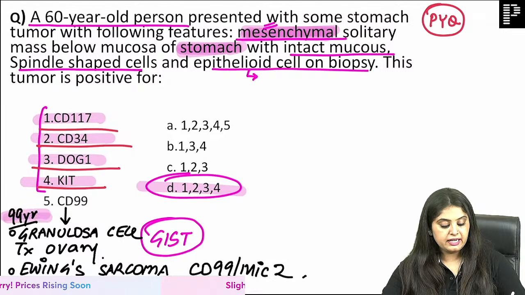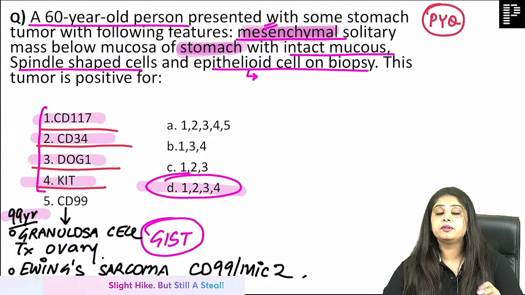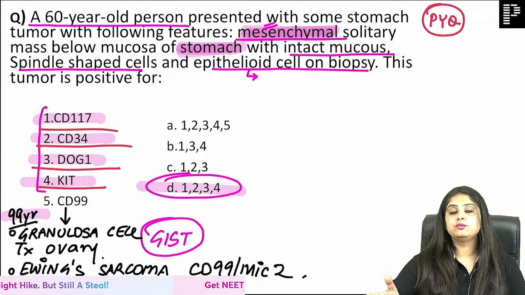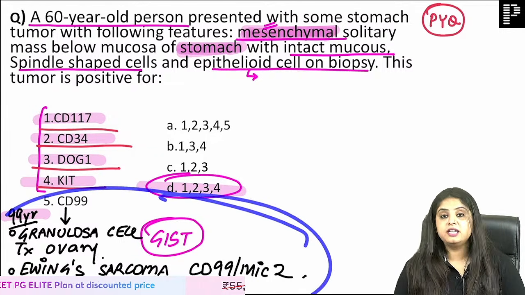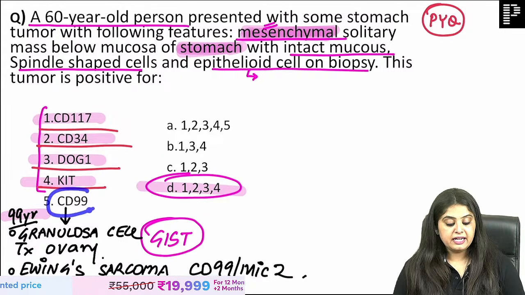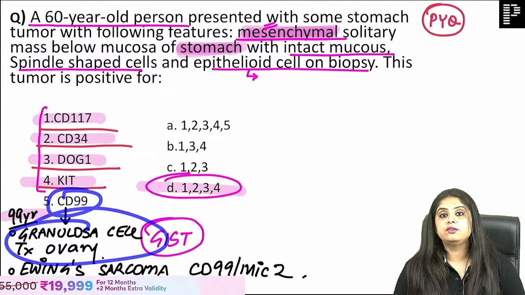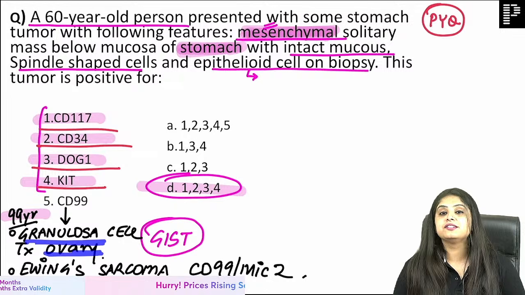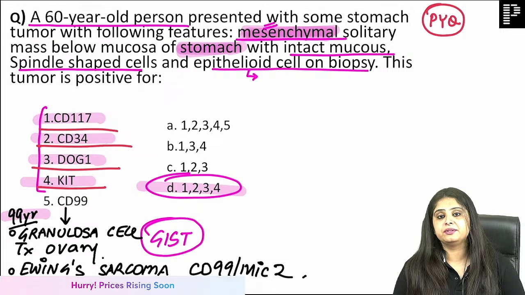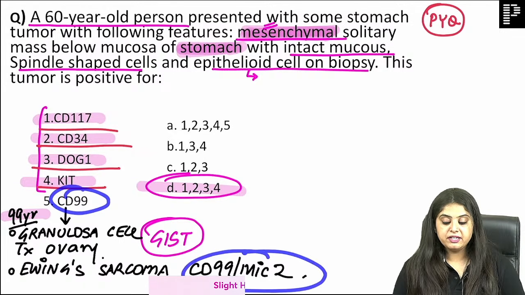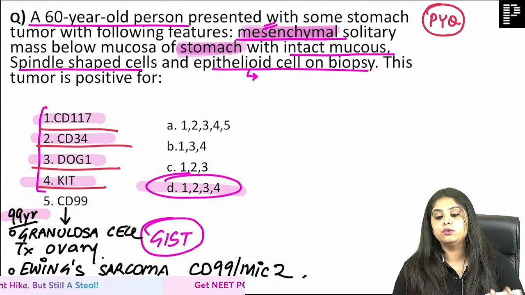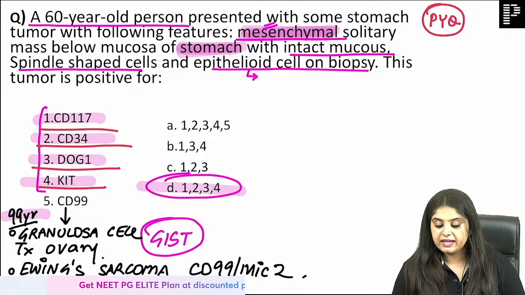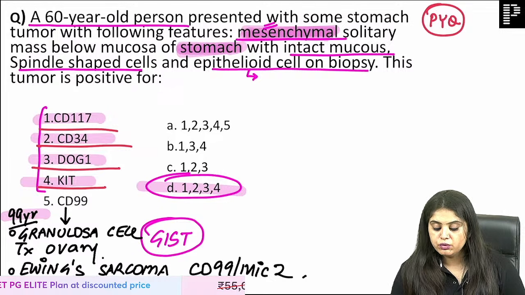This is your CD99 story, and maybe for a lot of students I don't teach this in path, although I have, but for other subjects this is an integration that I'm telling you. CD99 in ovarian tumors asked, granulosa cell tumor, the tumor of the ovary that occurs in old women, in 99-year-old grannies. And CD99 when it is also called MIC2, that occurs in children or in adolescents, bone tumor, that is Ewing sarcoma, right?